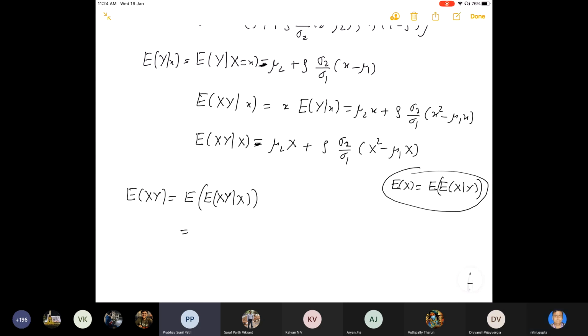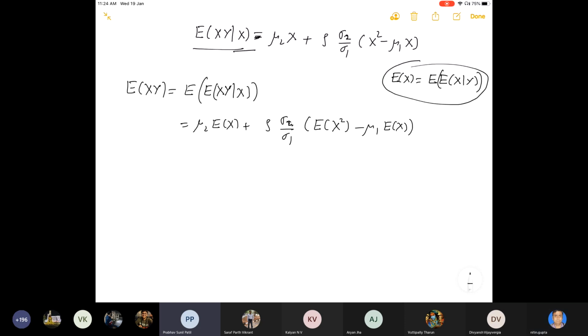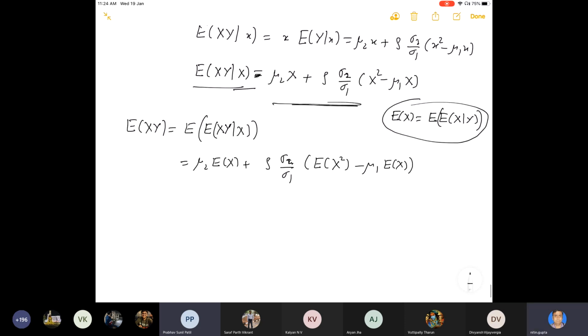So the expectation of this value basically will be mu2 times expected value of x, plus rho sigma 2 by sigma 1 times expected value of x square, minus mu1 times expected value of x. Just plugging in the expectation of this value. Now can anyone tell what is the expectation of x?